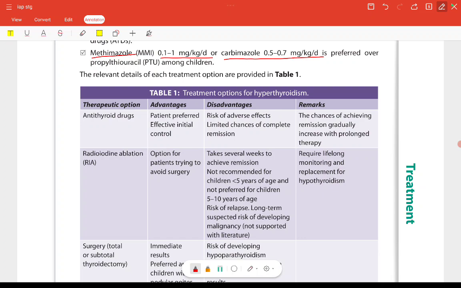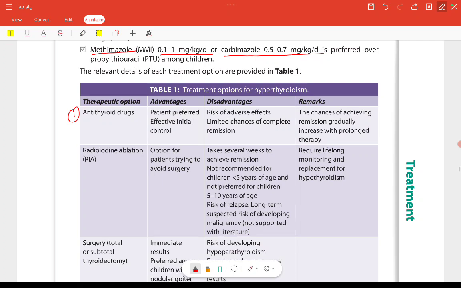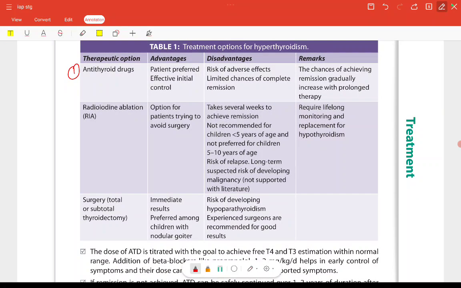What we can do is start with antithyroid drugs. Patient preferred. What are the advantages? Patient preferred, effective initial control. Fine. And disadvantages: risk of adverse effects, limited chance of complete remission. Remarks: the chance of achieving remission gradually increases with the prolonged therapy. Second therapeutic option is radioiodine ablation. Option for patients trying to avoid surgery. Okay. Then takes several weeks to achieve remission.